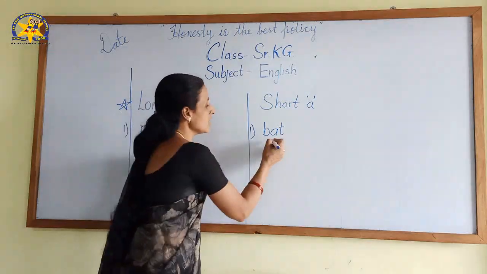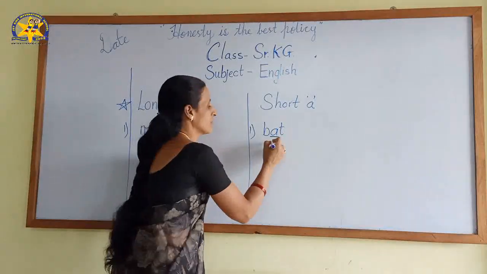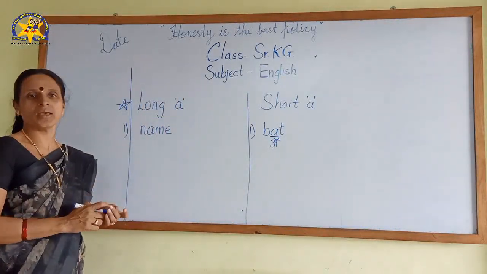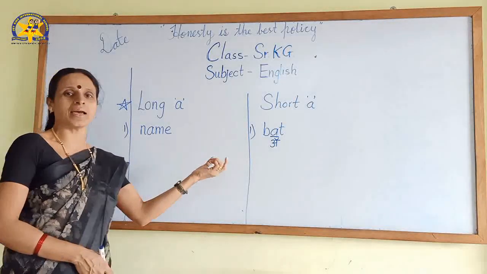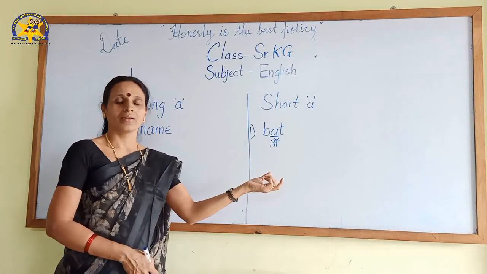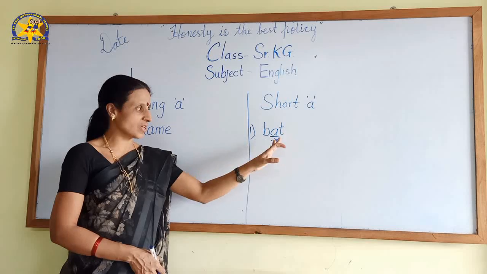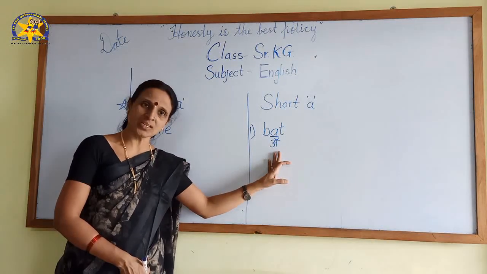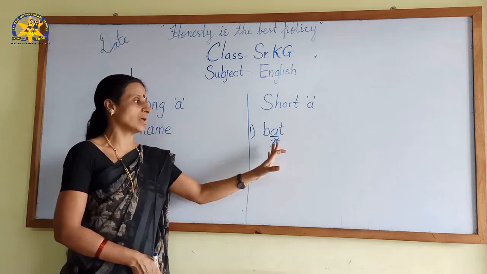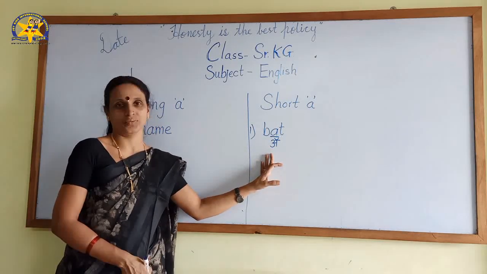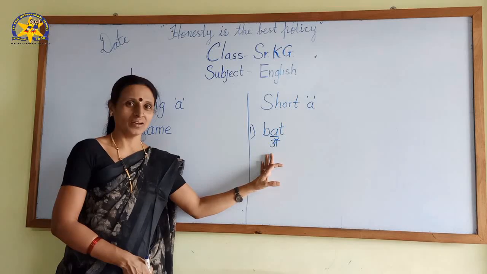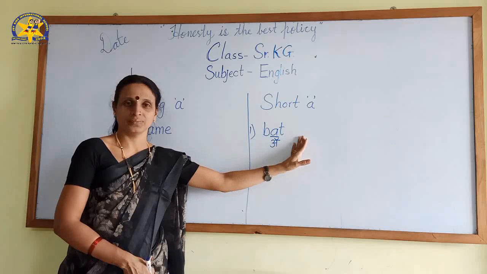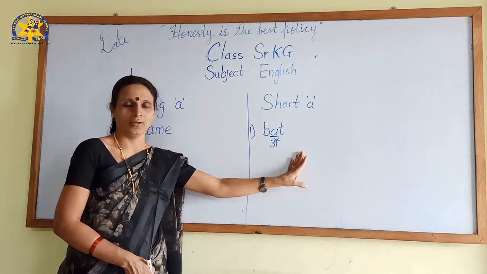That A is taking regular sound everywhere. Bad, cat, mad, sad, lad, fad. When the letter is taking regular sound, that word is short sound. Got it? Yes or no? So it's a short sound, short A.